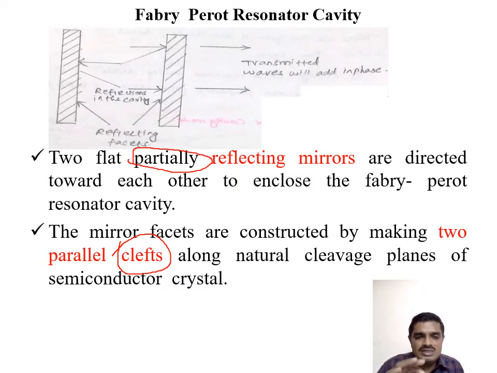That's why we use the specific term cleft. We have placed two parallel mirror facets, and the crack distance is also minute, so we place two mirror facets within a minimum distance. That's why the mirror facets are constructed by making two parallel clefts along natural cleavage planes of the semiconductor crystal.